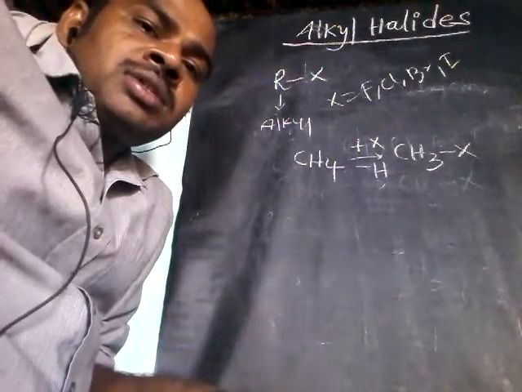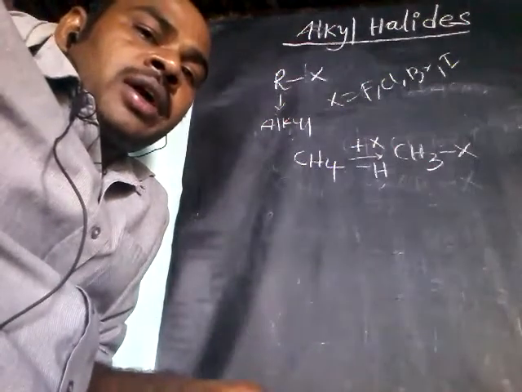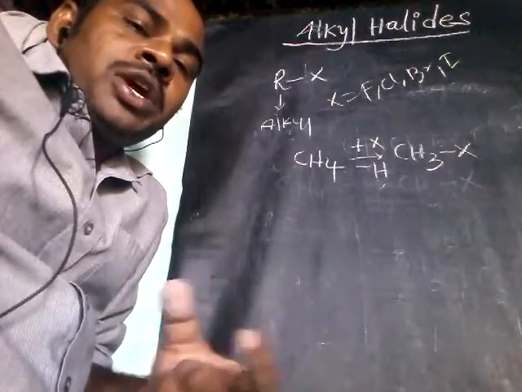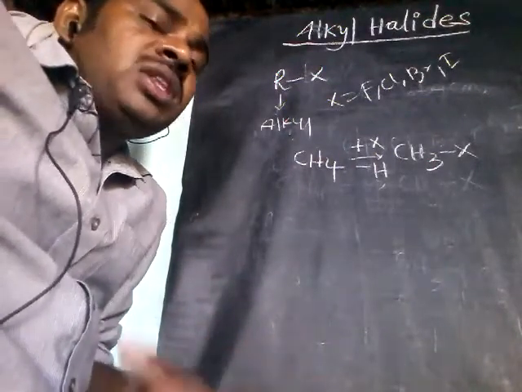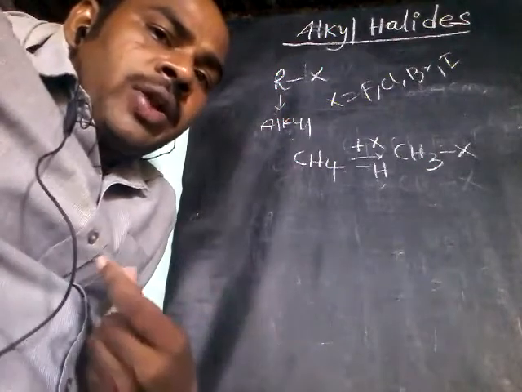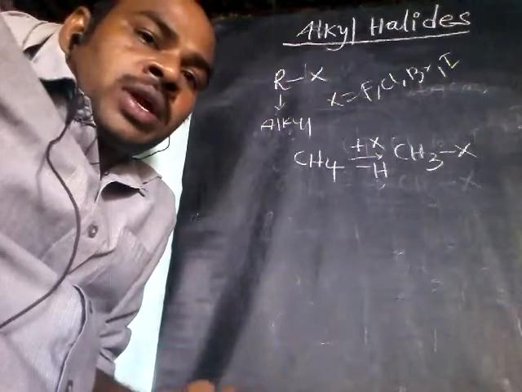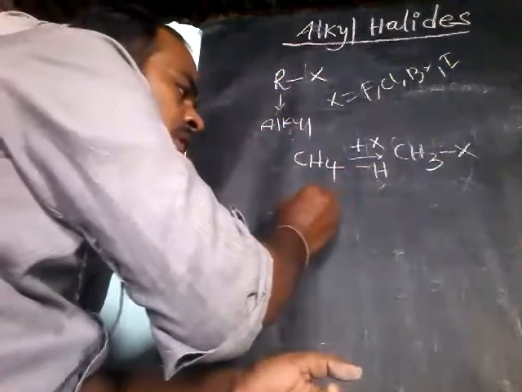Why are we using the word alkyl? Alkyl is derived from the respective hydrocarbon. For example, from methane, by removal of one hydrogen, we get methyl. If we remove one hydrogen from ethane, C2H6, we get the ethyl group.